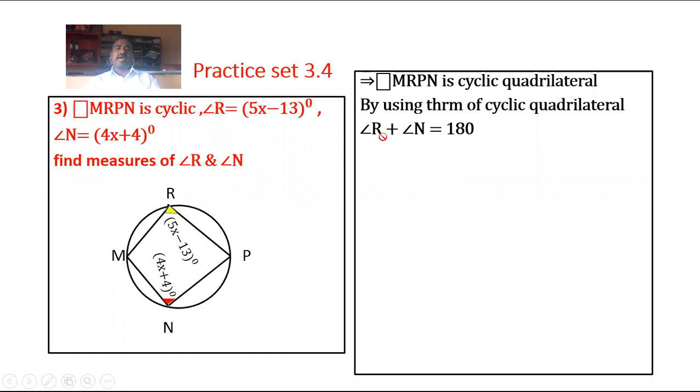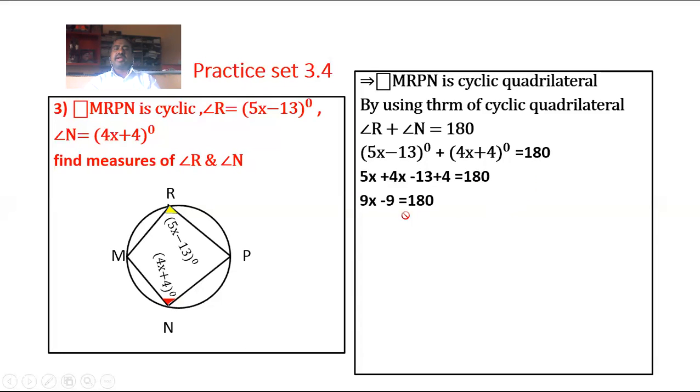Substitute the values: 5x minus 13 plus 4x plus 4 is equal to 180. 5x and 4x are like terms, so they get added. 5x plus 4x is 9x, minus 13 plus 4 is minus 9, equal to 180.